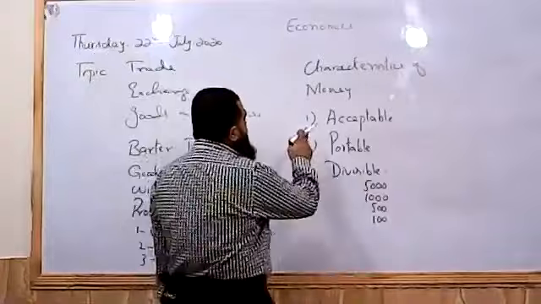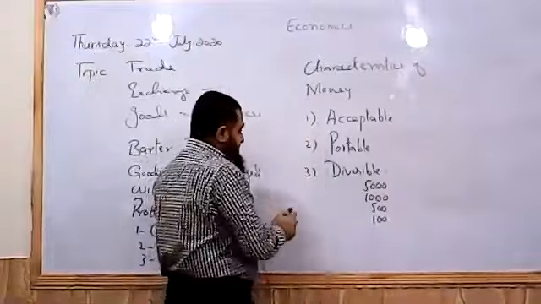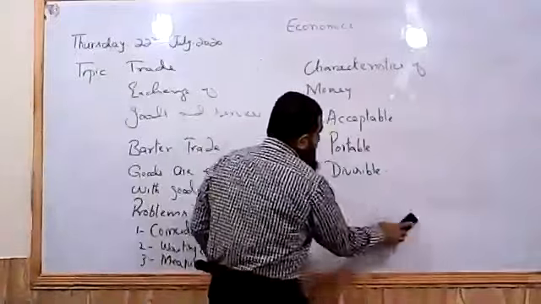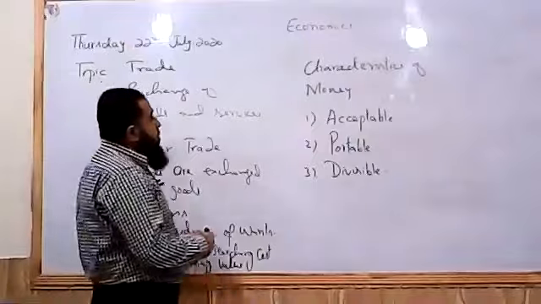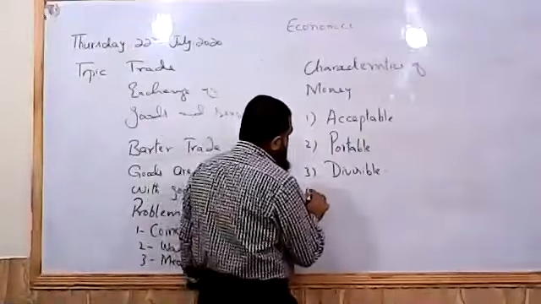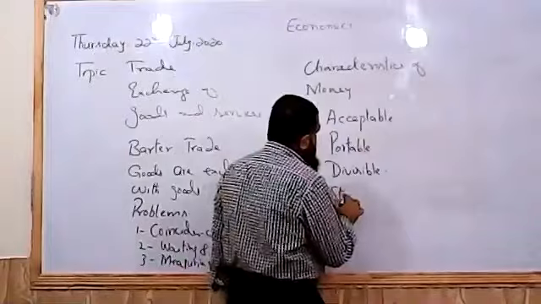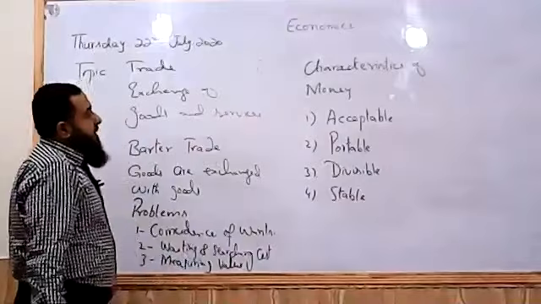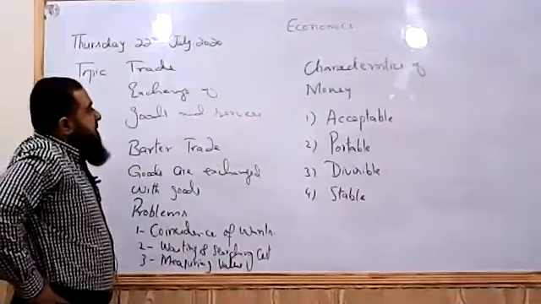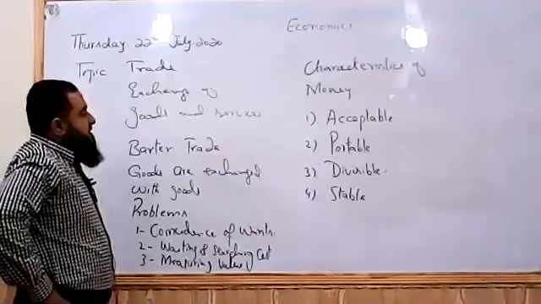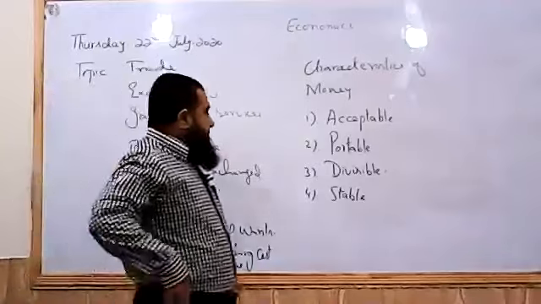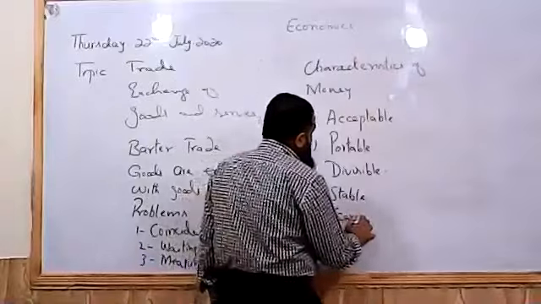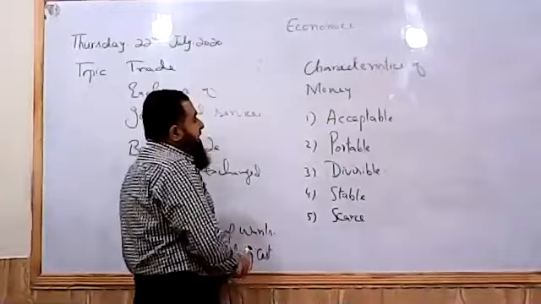So the characteristics of money should be acceptable, portable, divisible, and then it should be stable. Its value should not be fluctuating. We have acceptable, portable, divisible, stable, scarce, and limited in quantity, which will give us scarcity.